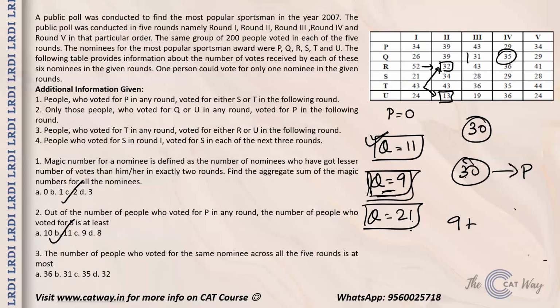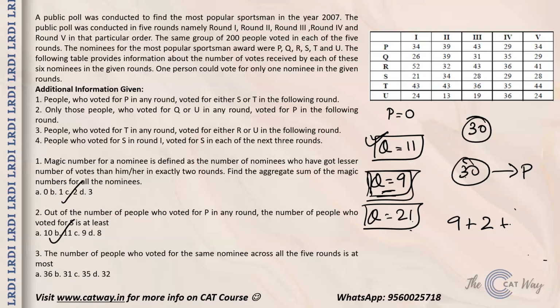So that means the minimum number of people who are always voting for R. If you check the other cases, like from 43, 19 went over here, then you are left with 24 votes. Out of that 24, all those went here, and 19 people will be coming. But you won't be considering the case of 19, because you have to guarantee that the same people are voting, and there were only 2 people who came from here to here. So only those 2 people can consistently vote for R in the subsequent rounds. If you check other cases also, you will get a value higher than 2. So there are only 2 people who can vote for R in every round.